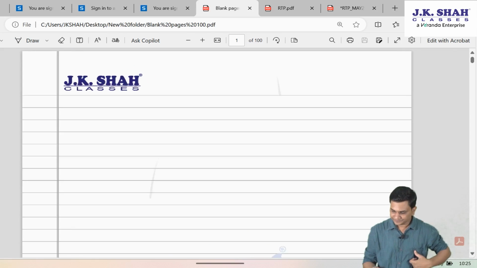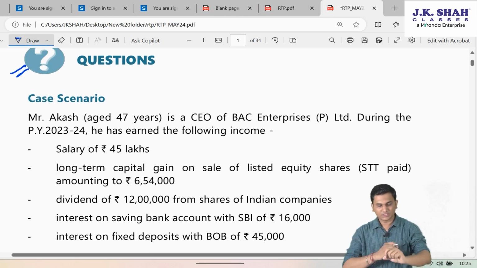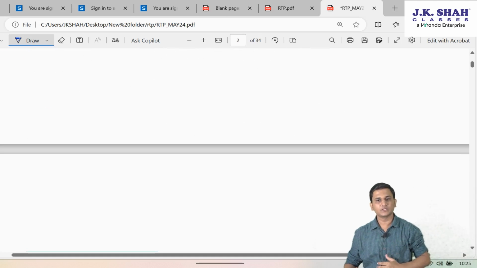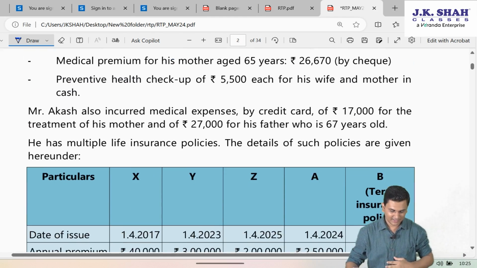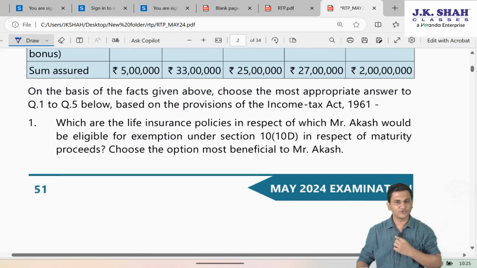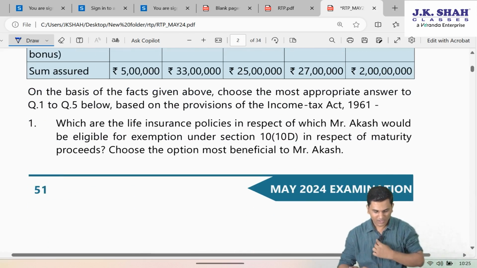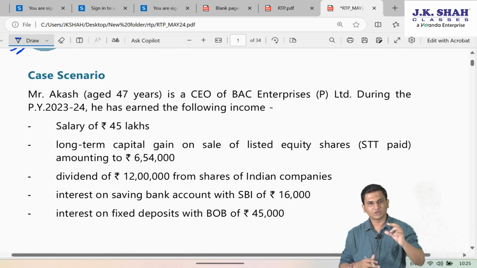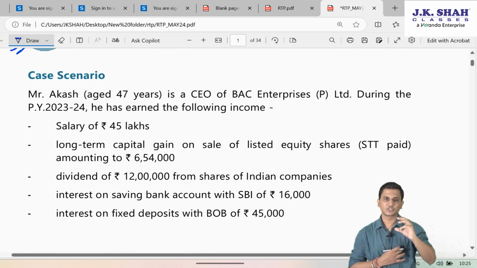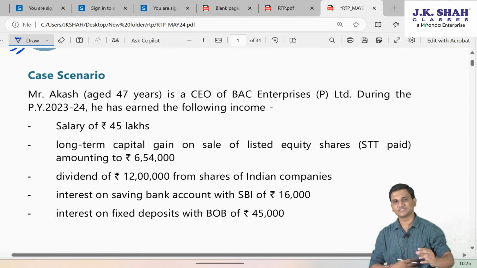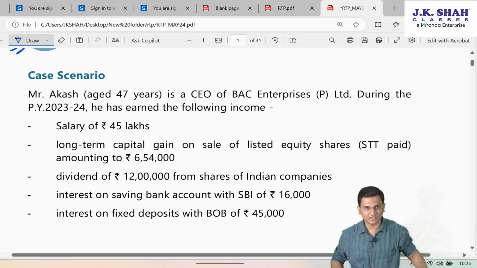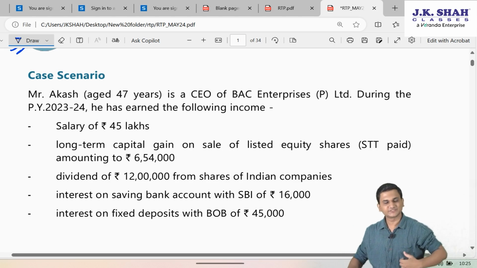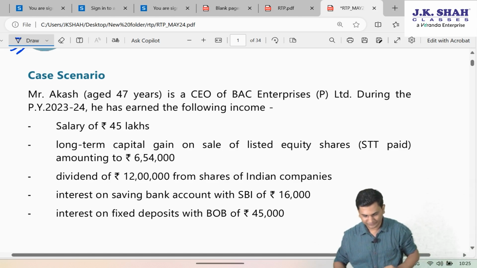The first question is a case scenario based question wherein they have given you a case study, and at the end there are 5 MCQ based questions. First of all, I will give you a small gist about which chapters and provisions have been covered in this case study once we first read the complete question. So let us first read the complete question.